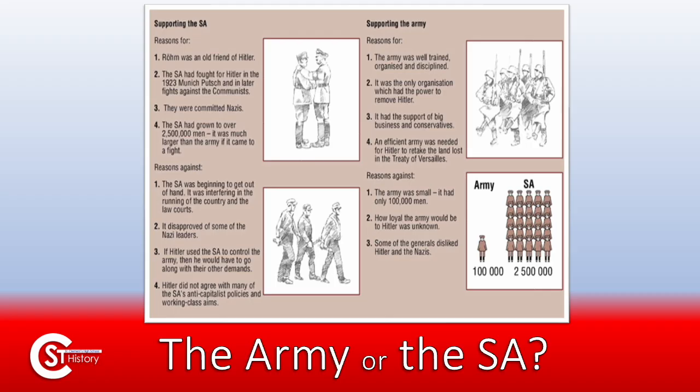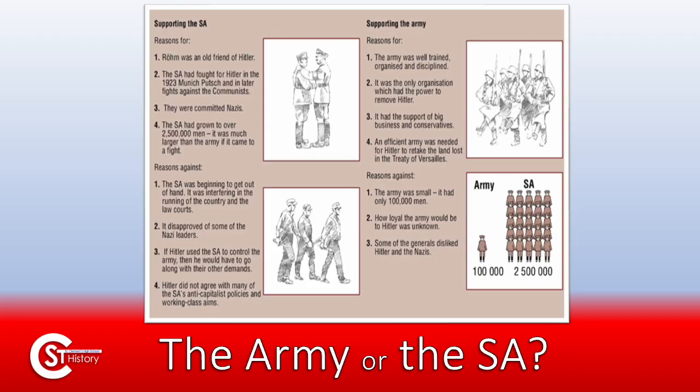All right, so let's just consider this image before we get into today's lesson, into this story. Hitler is going to now have to make a choice. Now that he's ripped up the Treaty of Versailles thanks to the Enabling Act, is he going to side with the German army, that currently is only 100,000, remember, or the SA? Now, the SA around this time has got between 2.5 to 3 million members. Now, they are loyal to Röhm. If you just step back and think logically for a minute, that means that they could potentially do whatever Röhm says. And if Röhm says kill Hitler, then the SA will kill Hitler. So in that sense, maybe Hitler's got a right to be a little bit paranoid.